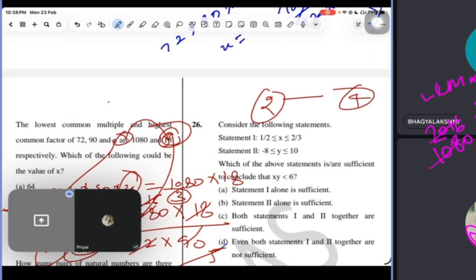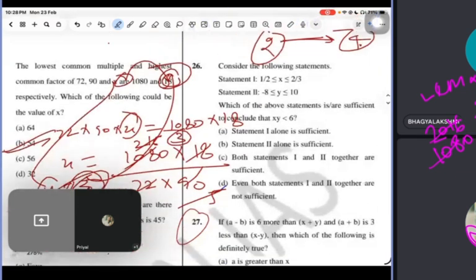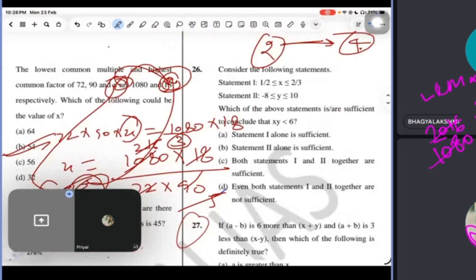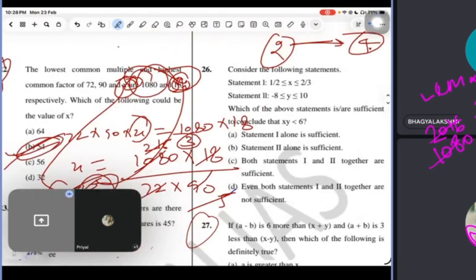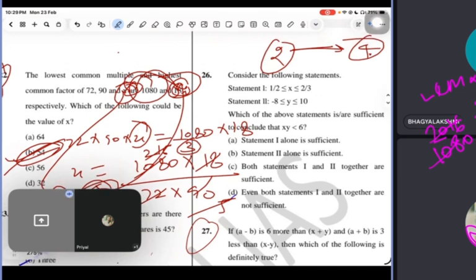So it means this 2 is inside the 4. So this x will be inside the 18. That's why x will be a multiple of 18. That's why I have not taken the LCM, because LCM is a multiple. It means you have to go further, like 8 is an LCM of 4 basically, but 2 is an HCF of 4. So HCF is a factor but LCM is a multiple.